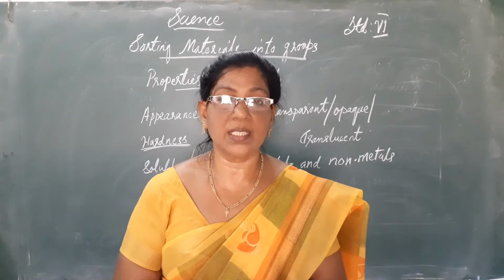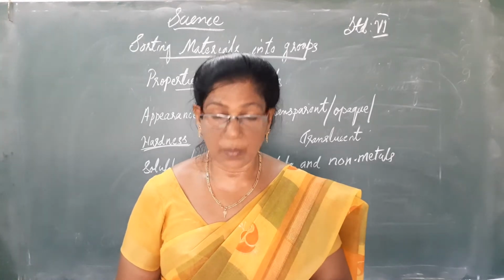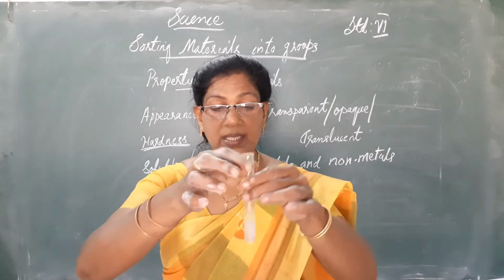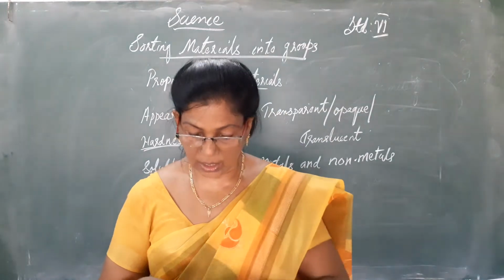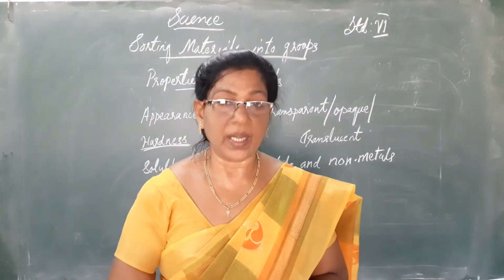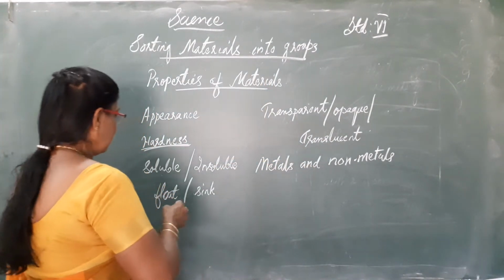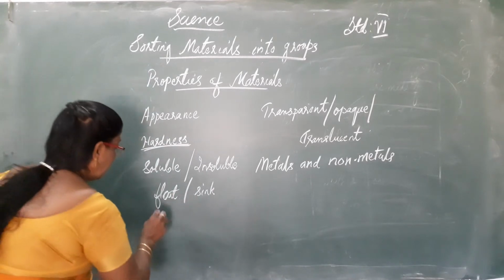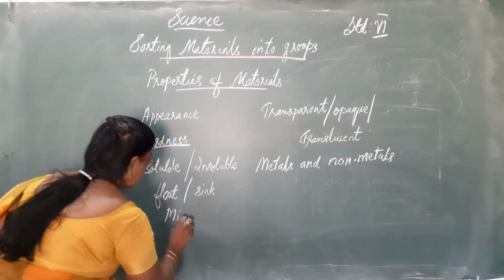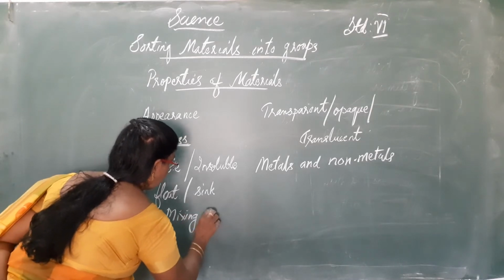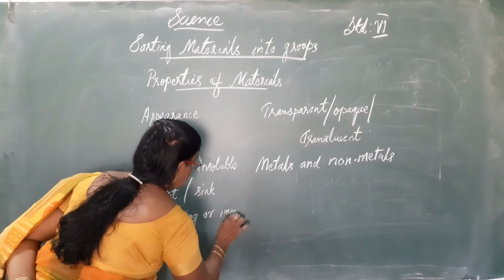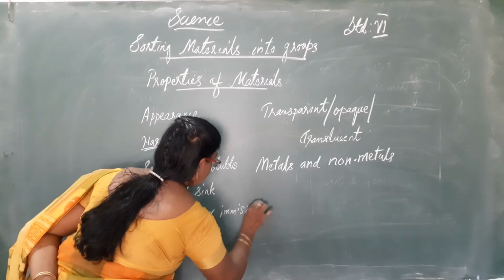Both will mix. It will not stand separately. But if you mix water with oil, this will not mix. So we can say another property of liquids is that they can be either miscible or immiscible.